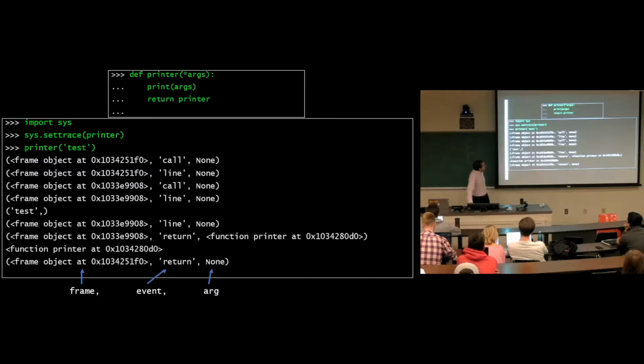So that's the frame, that's the event, that's the arg. And you can kind of see that in order to call print, we get a call event. Then we get a line event. A line executes, and that line makes a call event. So you can see how the code is producing some output here that makes sense.